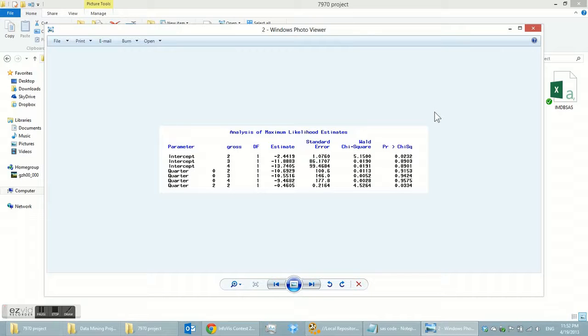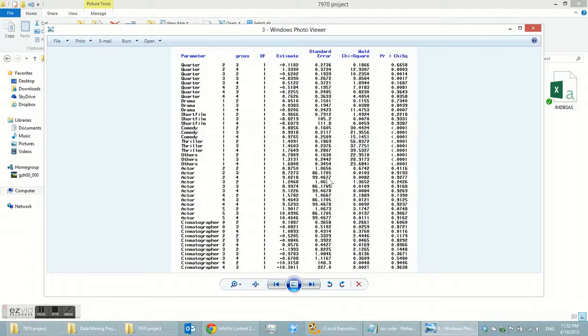And then let's take a look, because I'm using baseline logistic analysis, quarters don't have much effect overall, but quarter 2 and quarter 4, which means summer and winter, have effect on high gross.